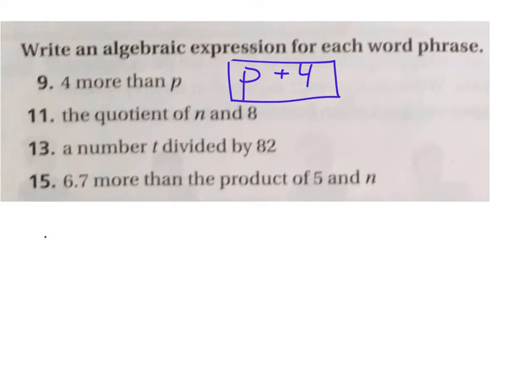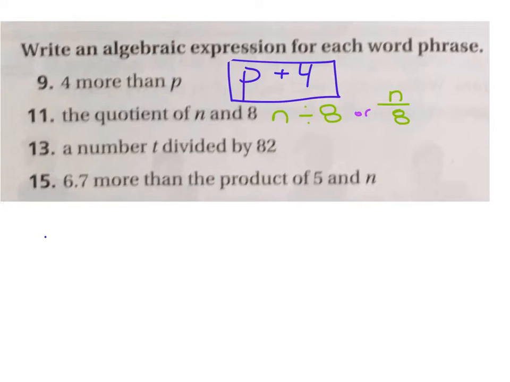And the next one is the quotient of n and 8. And this one is something that you need to watch out for. The order matters when you're dividing or subtracting. And you should always, for division, write whatever's first if you're going to write it like this, n divided by 8. Okay, or on top, if you're going to write it like this, n over 8. Both of those answers are acceptable.